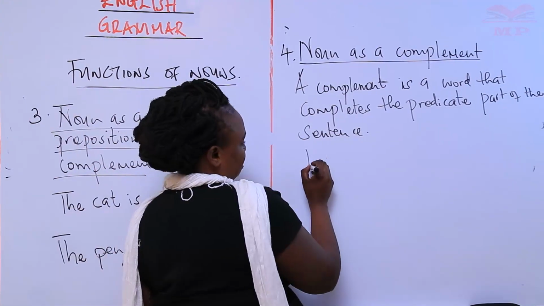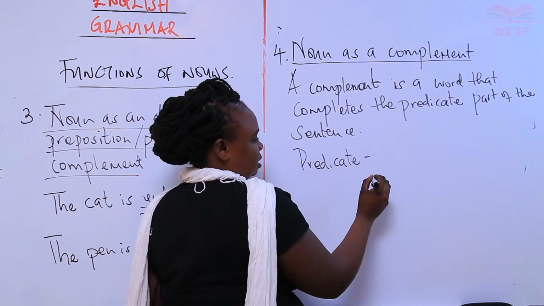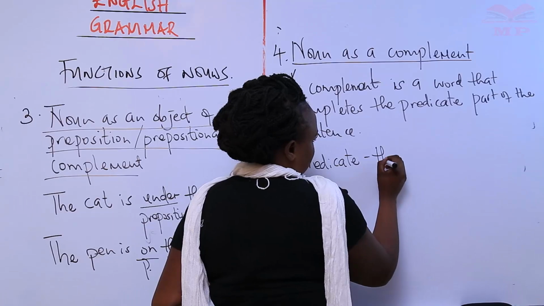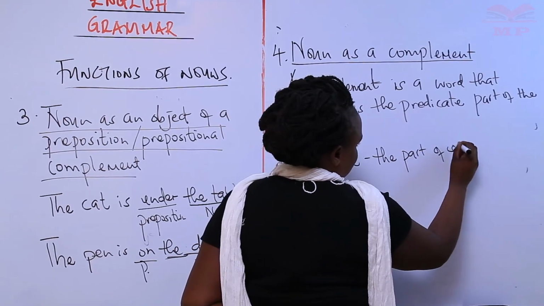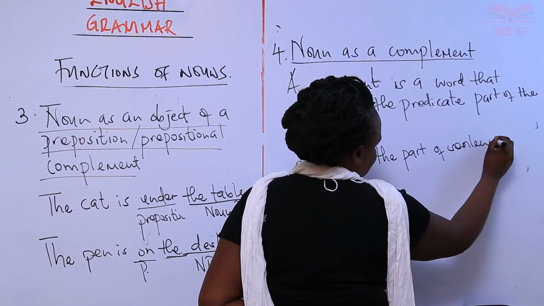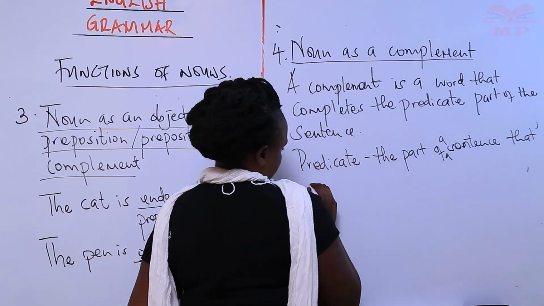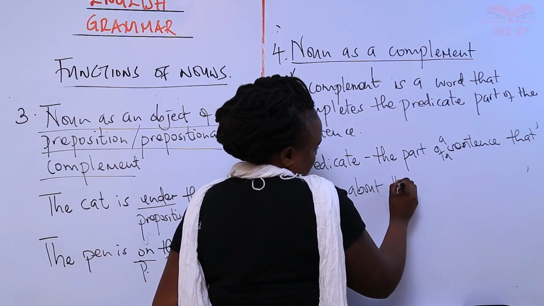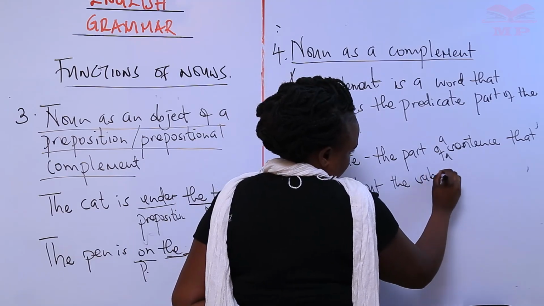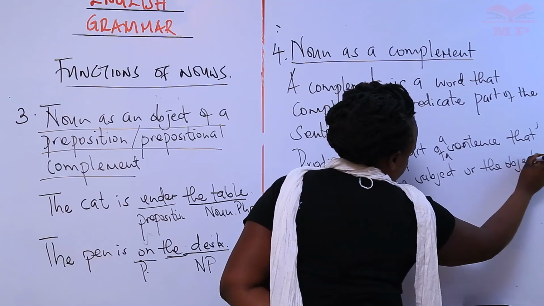The predicate part. Now, the predicate is the part of a sentence that talks about the subject or the object.